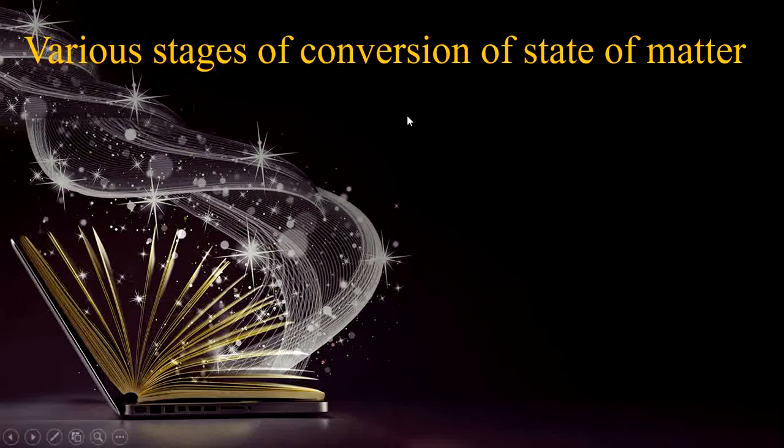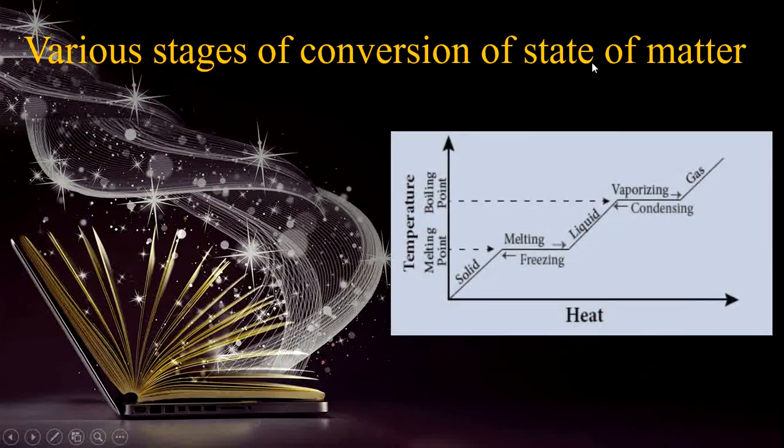Now let us see various stages of conversion of state of matter. See this diagram. Here the solid is converted to liquid by which process? Melting process. And then liquid is converted to gas by vaporization. Now here the point where the solid is converted to liquid, that particular temperature, that point is called melting point. Where the melting starts, or where all the solids completely melt, that point is called melting point.